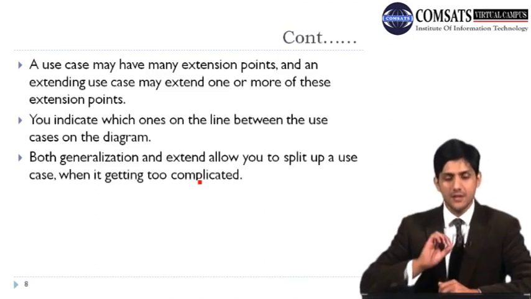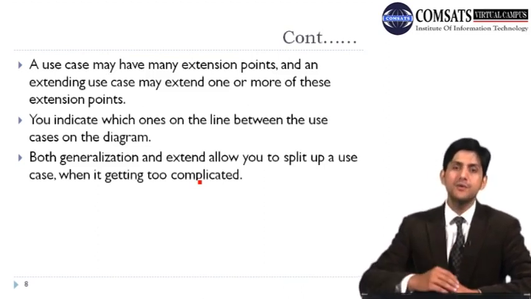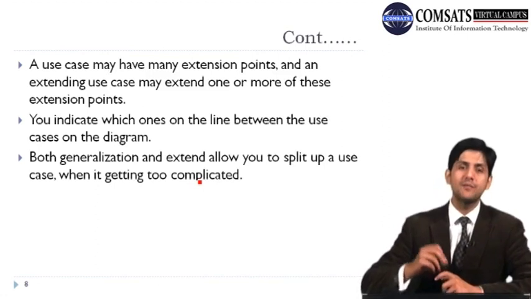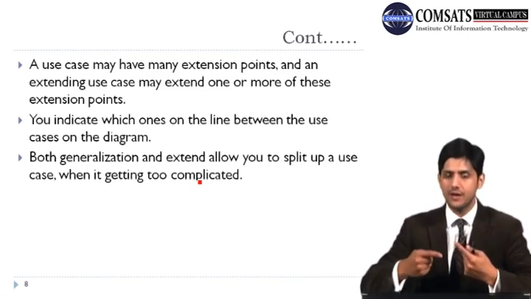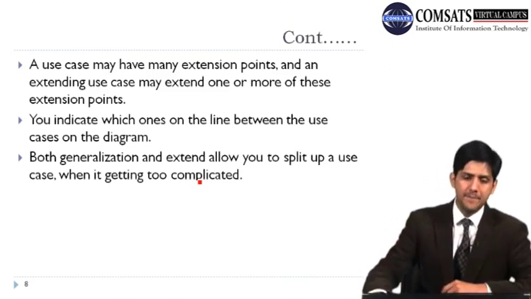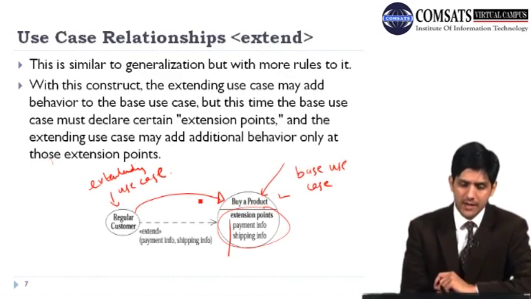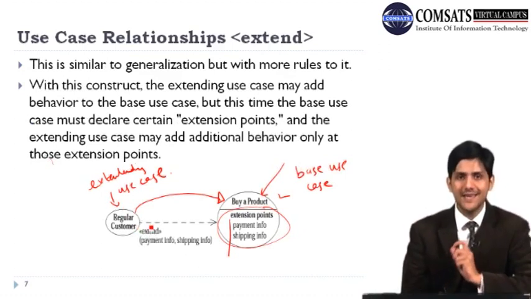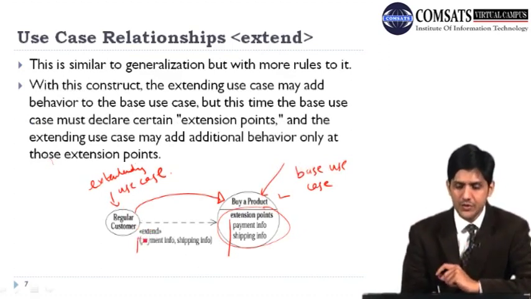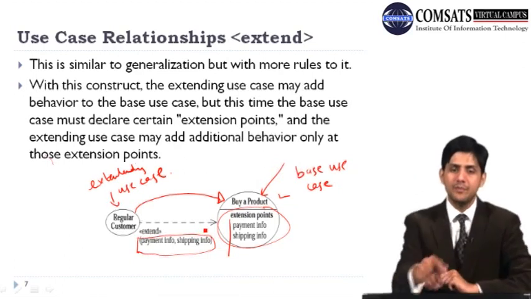So both generalization and extend allow you to split up a use case when it is getting too complicated. Another advantage of using generalization and extension is that we can split the use case. If we realize that there is too much functionality in this use case, then we can split it. And another notation which is recommended is that whenever we are using this extend relationship, we should also mention what the extension points are. So we need to write at which points we are going to extend this base use case.